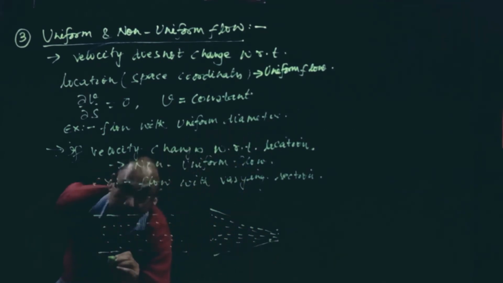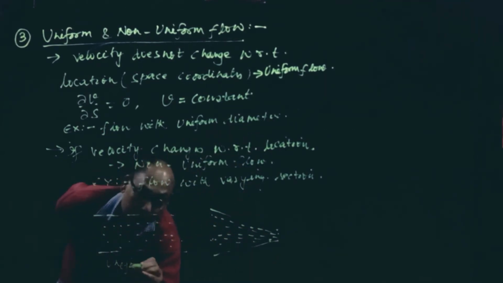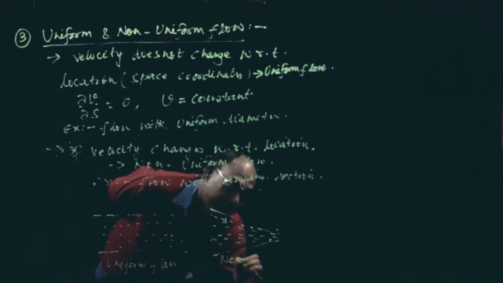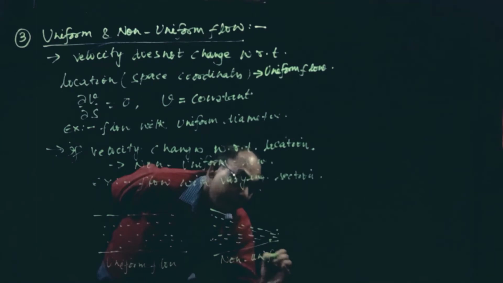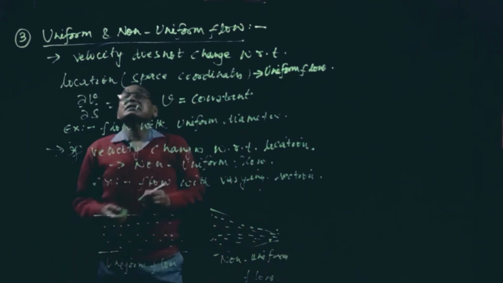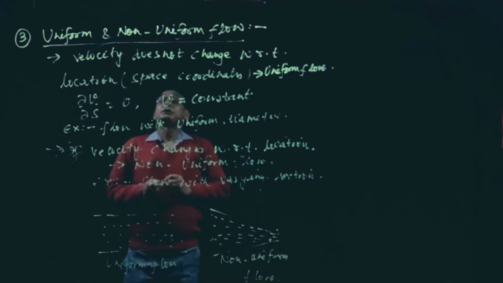So this is uniform flow, and this is non-uniform flow. So here we have discussed the definition of uniform flow and non-uniform flow.